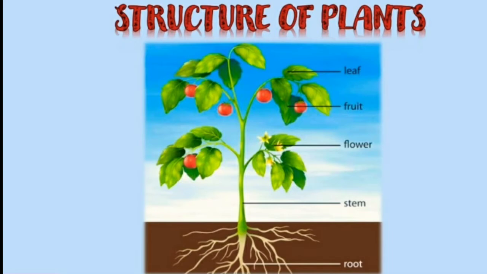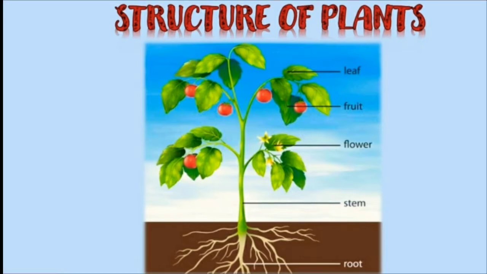From time to time, plants bear flowers for reproduction. Flowers are transformed into fruits, and these fruits have seeds, and these seeds give rise to a new plant. Understood, children? So we are going to learn each one of these parts of a plant in detail.